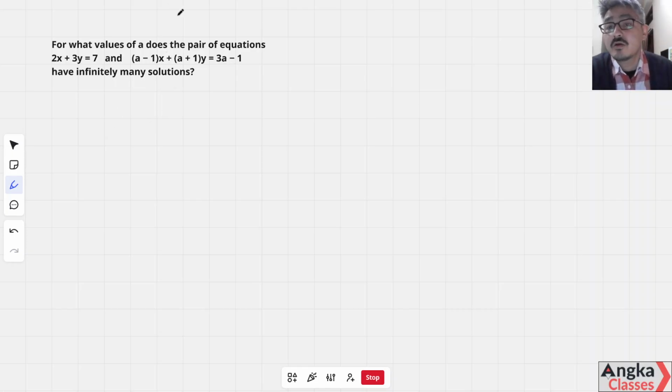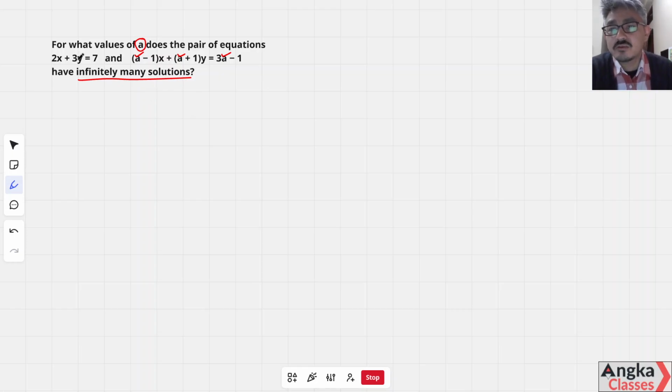Okay, so in this question the unknown variable is A. So we have to find the value of A for the given condition of infinitely many solutions.